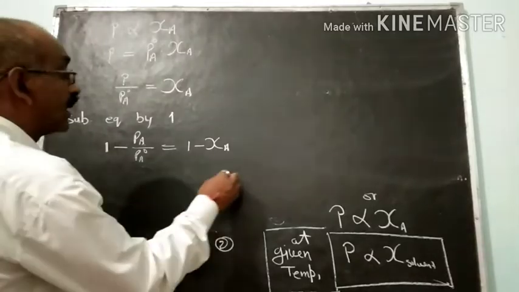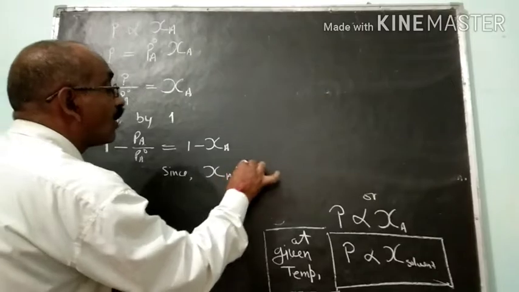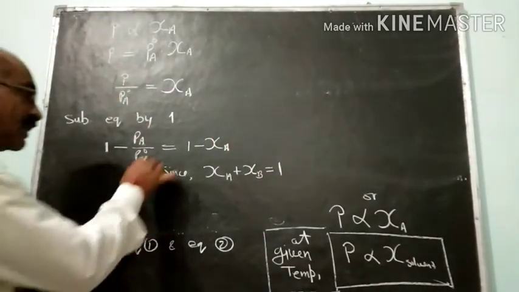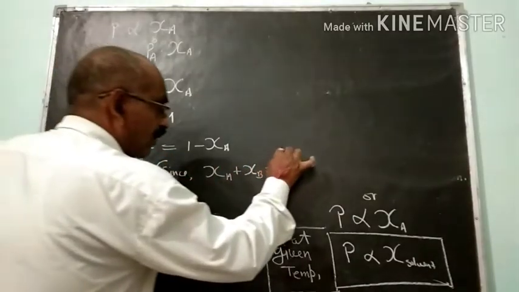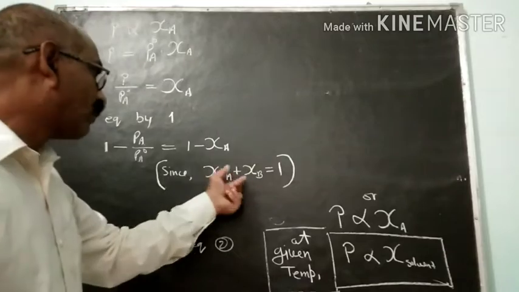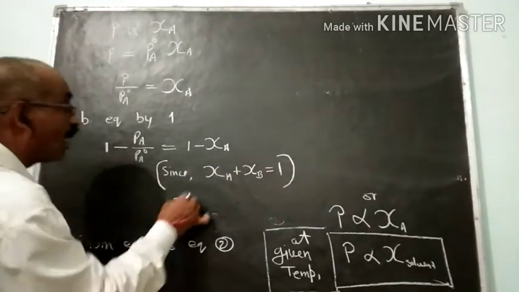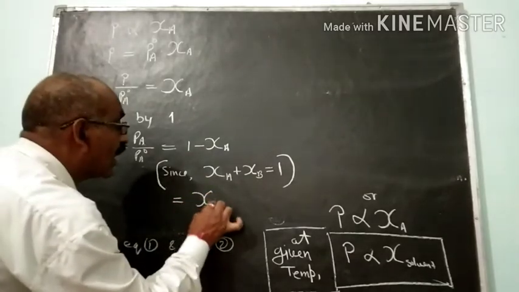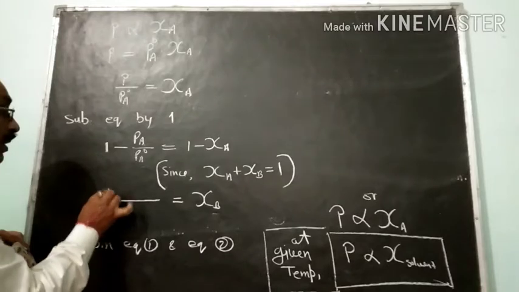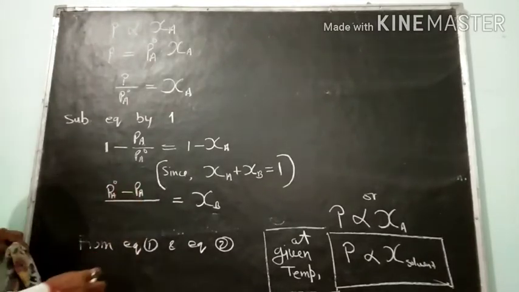As you know, since the sum of mole fractions of all the components of a solution is equal to 1, and the two components were A and B, the sum of mole fractions of components A and B will be 1. So it means this 1 minus XA will be equal to XB, and that will be equal to PA naught minus PA.